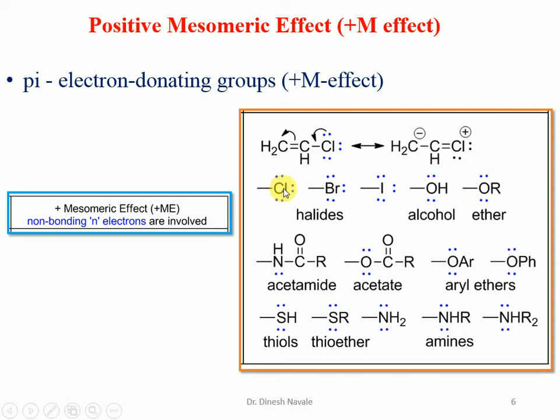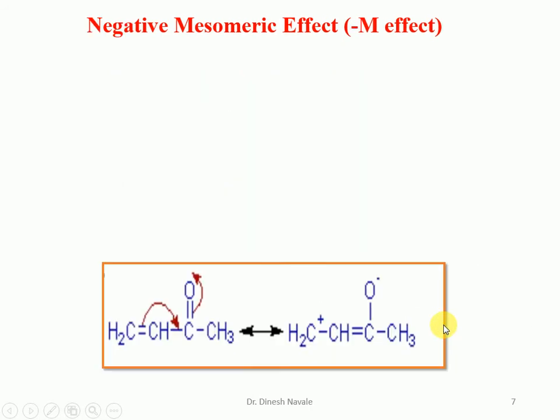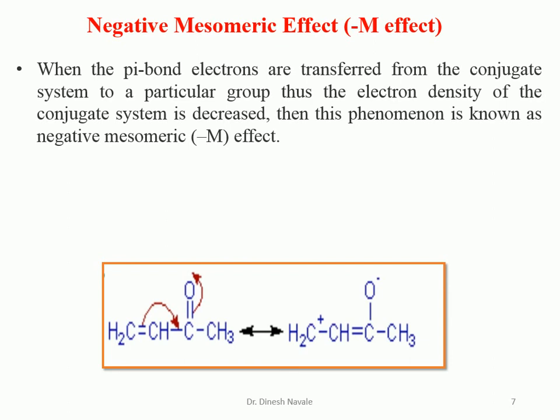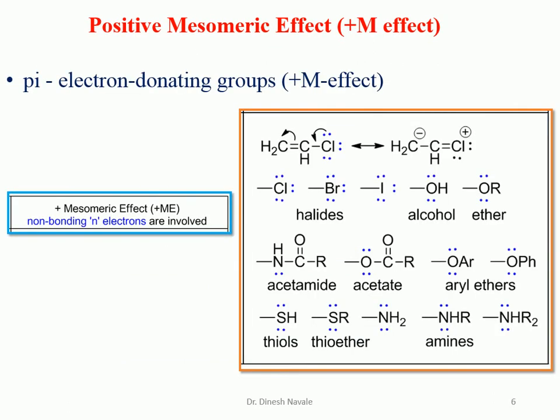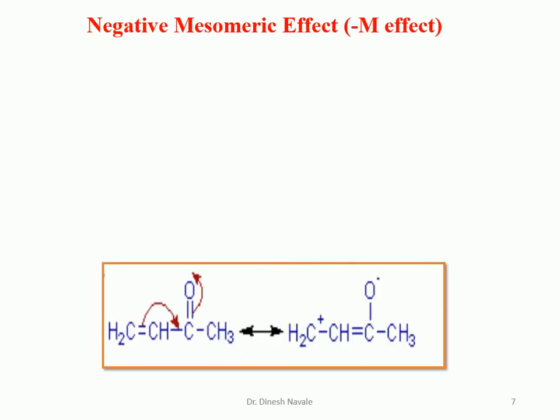The halides like chloro, bromo, iodo, alcohols, and ethers also exhibit the plus M effect. In the case of acetamide, ester, aryl ether, and phenoxy ether, in all these cases the non-bonded electrons are involved in the resonance, or move away from the group. So that's why it is a plus M effect. Other groups like thiol, thioethers, amine, amino, primary amine, and secondary amine also exhibit the plus M effect.